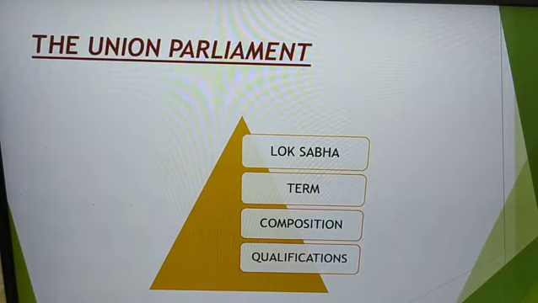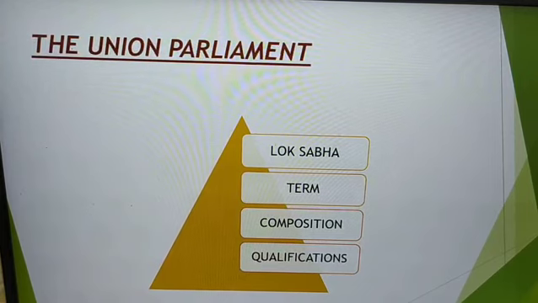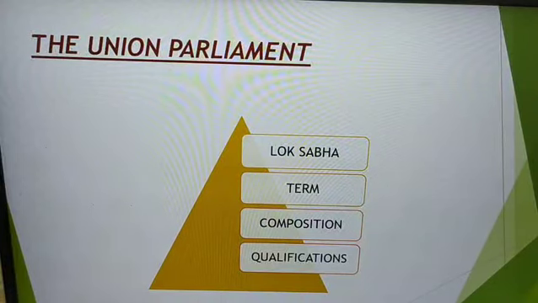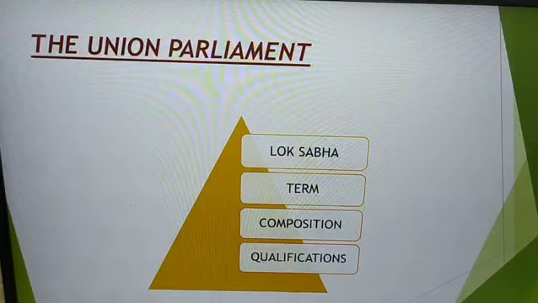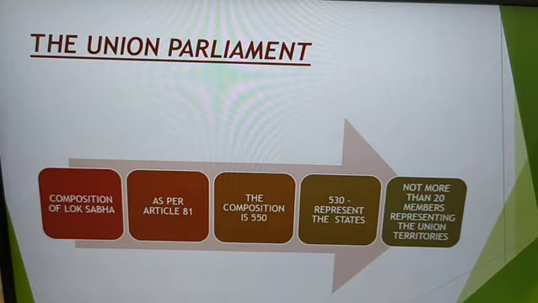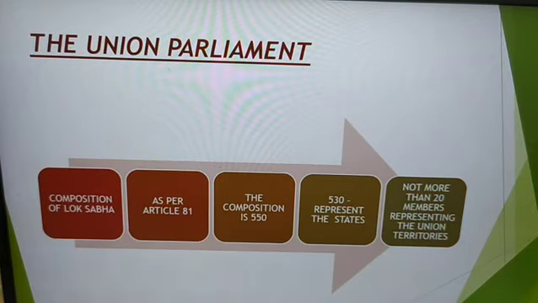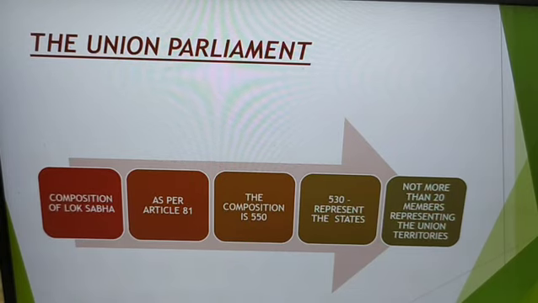Now, let's come back to the composition of Lok Sabha. So the composition of Lok Sabha is 550 as per the Constitution. Now, out of this, up to 530 members can represent the states and not more than 20 shall represent the union territories. So this is all about the composition of Lok Sabha, that as per Article 81, 550 is the composition, among which 530 are from the states and not more than 20 from the union territories.